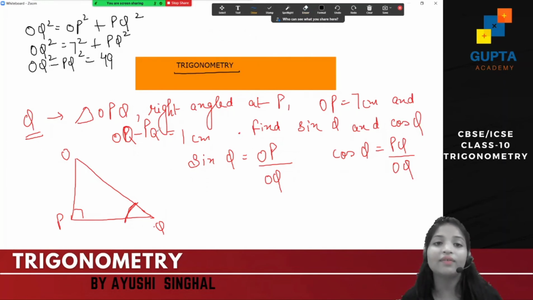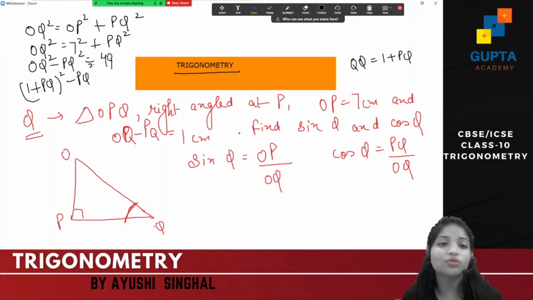What do you have right now? OQ I can write as 1 plus PQ. Yes or no? Just write it in the same way. 1 plus PQ whole square minus PQ square is equal to 49.